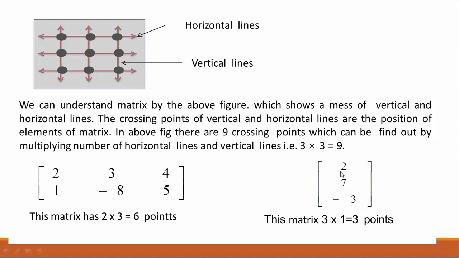Similarly, in this matrix you see that there are 3 rows. This is the first row, this is the second row, and this is the third row, and there is 1 column. So there are 3 rows and 1 column. So 3 multiplied by 1 is equal to 3. So there are 3 points, which means in this matrix there are 3 elements.